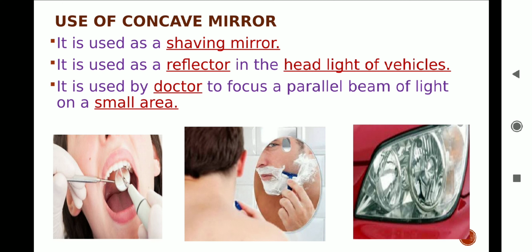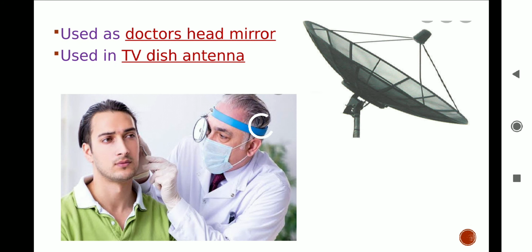Concave mirrors are used by dentists, as you can see in the image, to see a large image of teeth of patients. It becomes easier to locate the defect in the tooth. You have seen the TV dish antennas, which are concave dishes, help to receive strong TV signals from the distant communication satellite. Concave mirrors are used by ENT doctors as a head mirror to focus light coming from a lamp on the body part such as ear, nose, throat to be examined by the doctor.